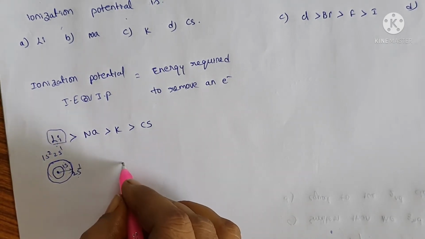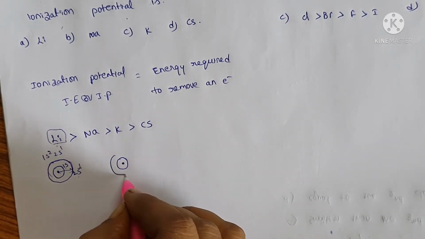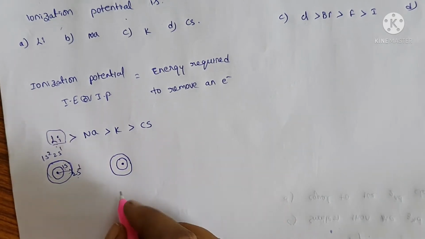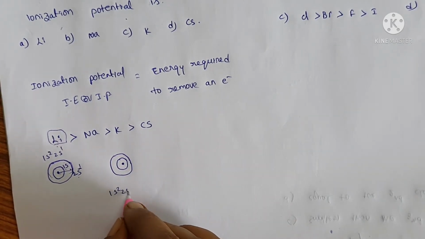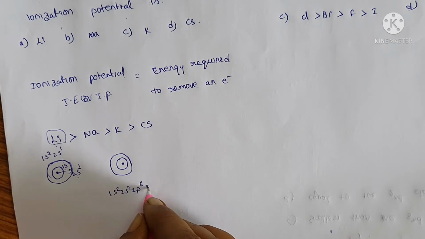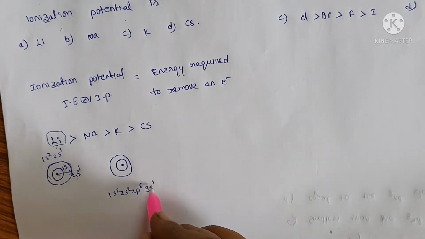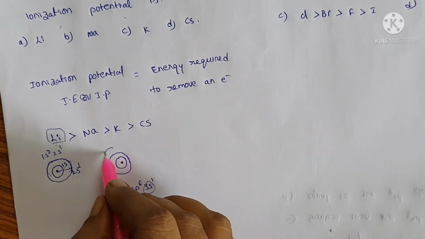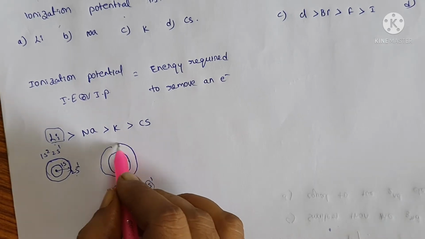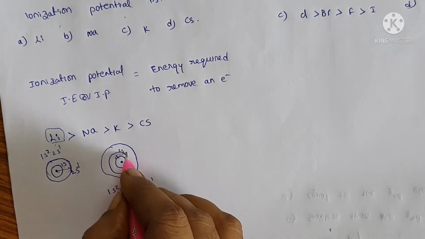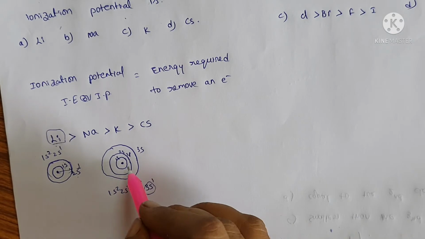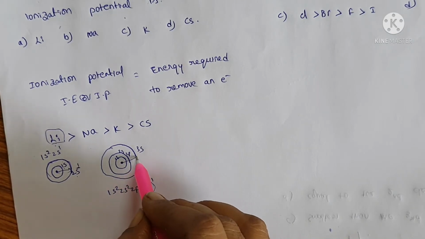Whereas in sodium, what happens? The electronic configuration for sodium is 1s2, 2s2, 2p6, 3s1. Here we observe another shell, that is 3s, after 1s, 2s, 2p. It is somewhat far from the nucleus.